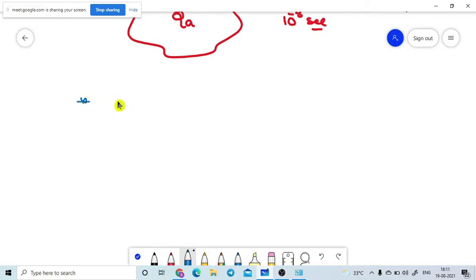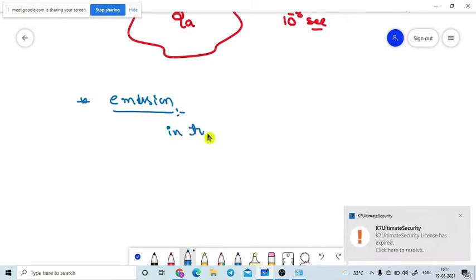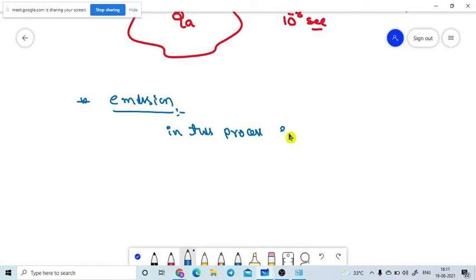Now another separate topic: emission. What does it mean? Emission is the process where the energy of the system is emitted by the system. In this process, energy will be emitted from the body. Are you getting that or not? So the energy will be emitted. Please take care about this one.